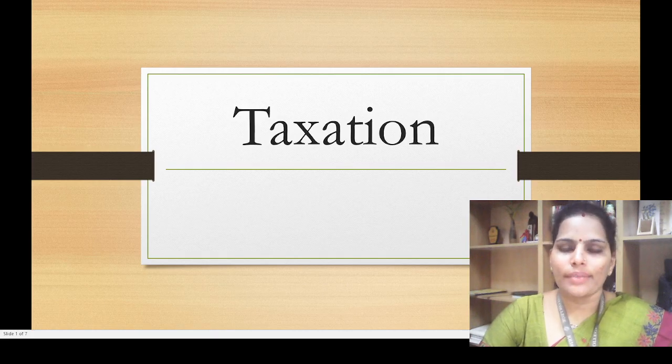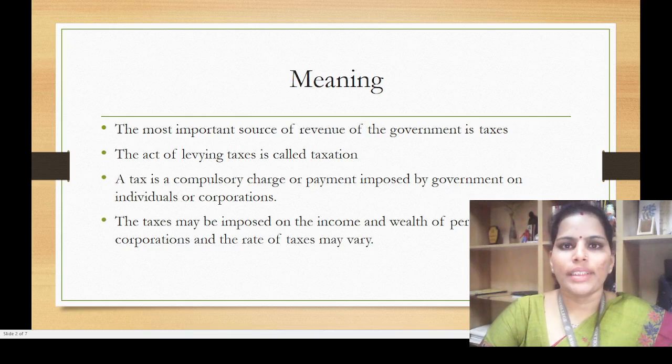Taxation, as well as the objectives and the canons of taxation. First we will see what is taxation. As you know, tax is a very important source of revenue for the government, both for the state as well as the central government. The act of charging or imposing the tax is called taxation.